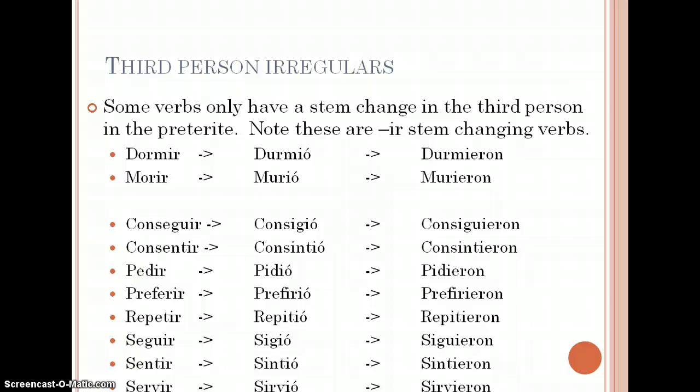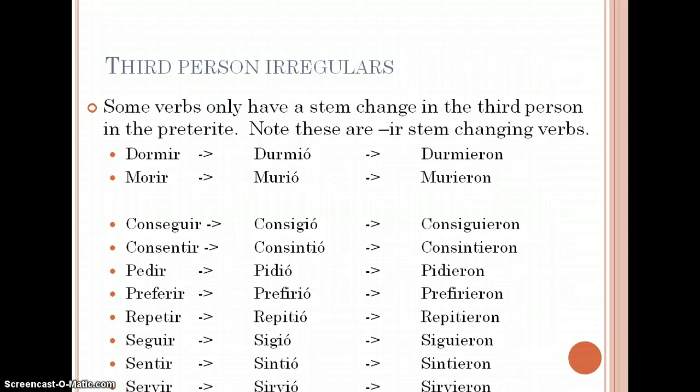Usted consintió, ustedes consintieron. Ella pidió, ellas pidieron. Él prefirió, ellos prefirieron. Él repitió, ellos repitieron. Usted siguió, ustedes siguieron. Él sintió, ellos sintieron. Ella sirvió, ellos o ellas sirvieron.